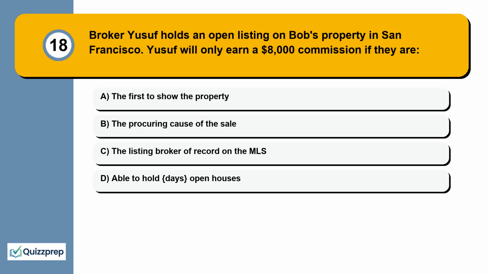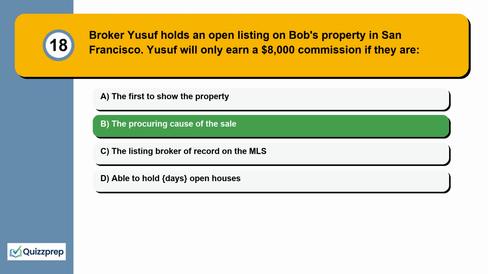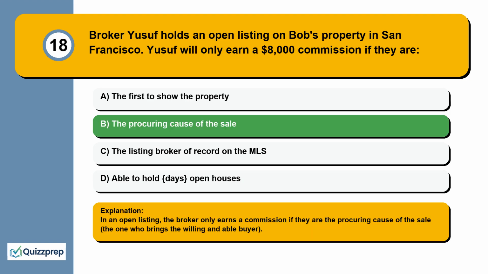Question 18. Broker Yusuf holds an open listing on Bob's property in San Francisco. Yusuf will only earn a $8,000 commission if they are the first to show the property, the procuring cause of the sale, the listing broker of record on the MLS, able to hold open houses. In an open listing, the broker only earns a commission if they are the procuring cause of the sale, the one who brings the willing and able buyer.